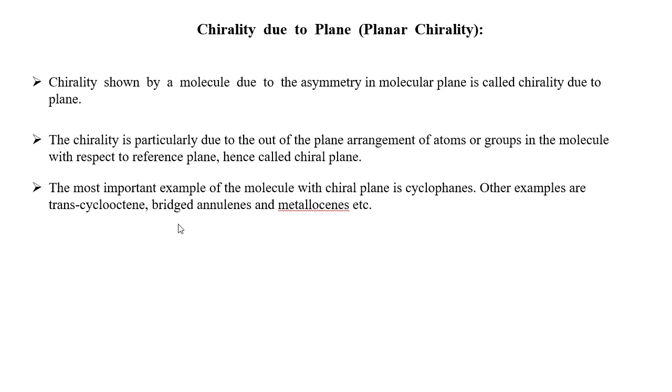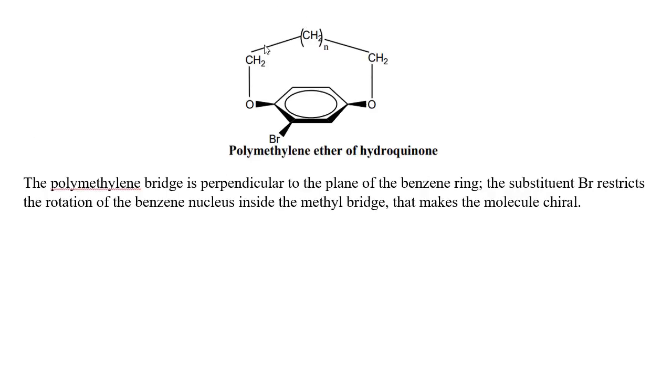The most important examples of such molecules with chiral plane or planar chirality are cyclophanes, trans-cyclooctenes, certain bridged annulenes and metallocenes, and also ANSA compounds. Okay. See, it is an example of an ANSA compound, that is polymethylene ether of hydroquinone. And you can see this polymethylene bridge,